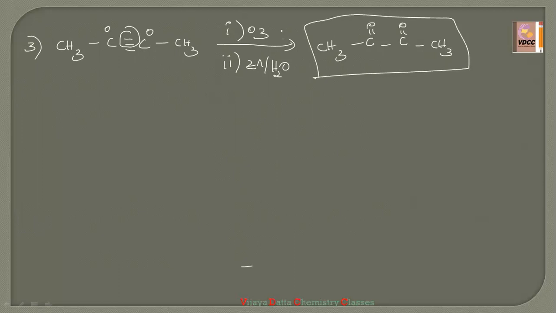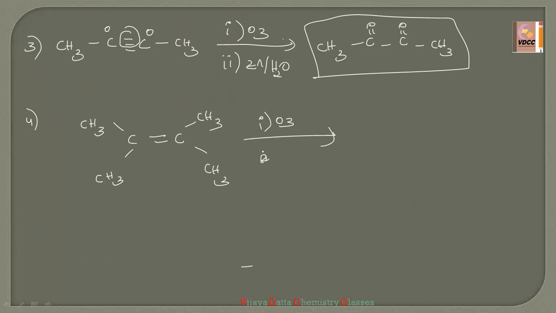Okay guys, so like that you can take so many different examples. CH3, CH3. See here the double bond, CH3, CH3. Like that you have taken, right? So they have given O3 and the second reagent is dimethyl sulfide. So simply, what is the answer? Ozonolysis means monozonoid, then further rearrangement we have to take.